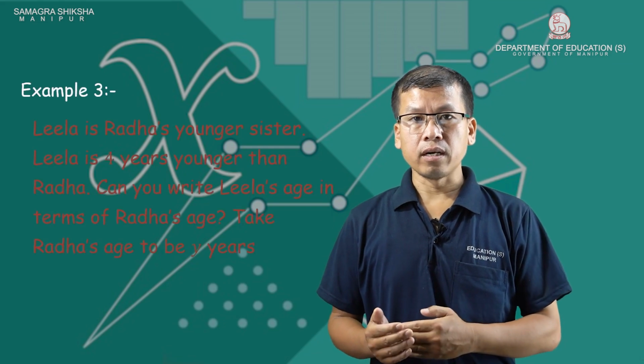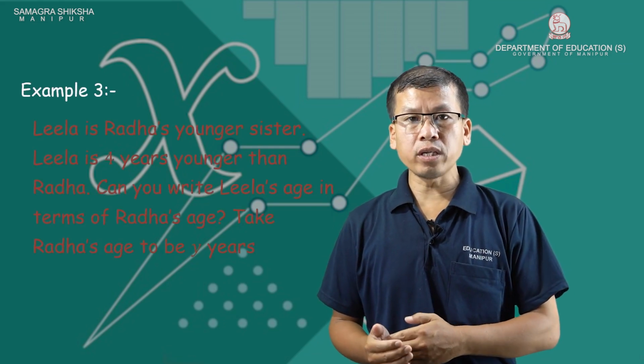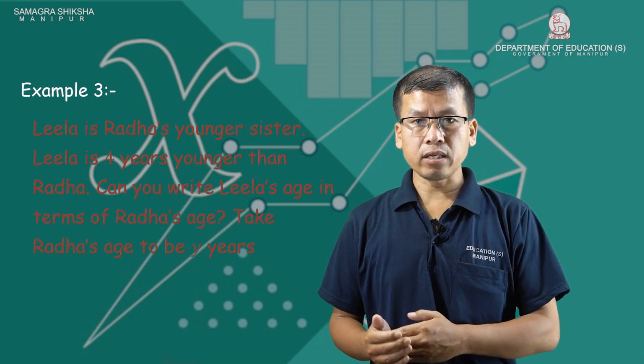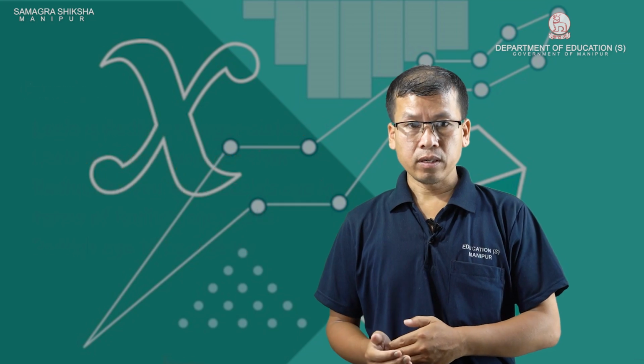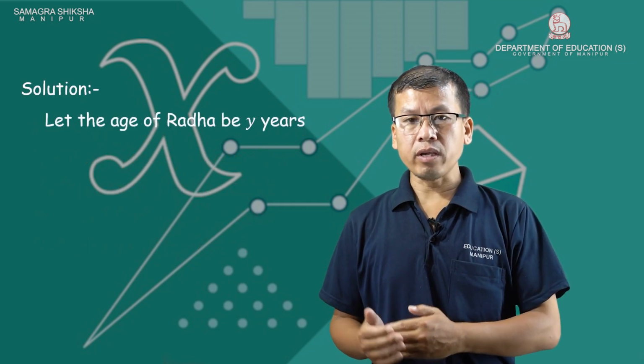Lila is Radha's younger sister. Lila is 4 years younger than Radha. Can you write Lila's age in terms of Radha's age? Take Radha's age to be Y years. Let the age of Radha be Y years.